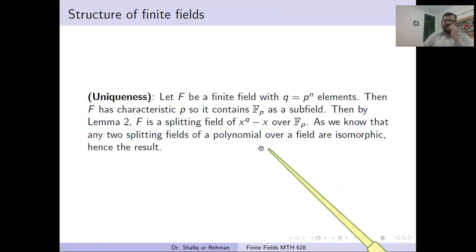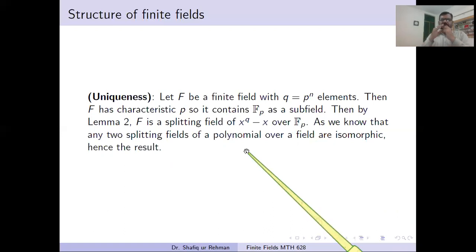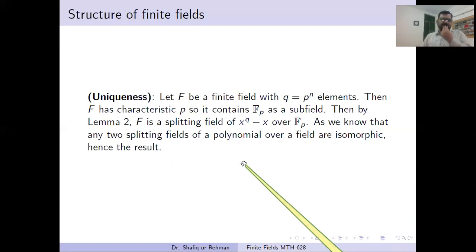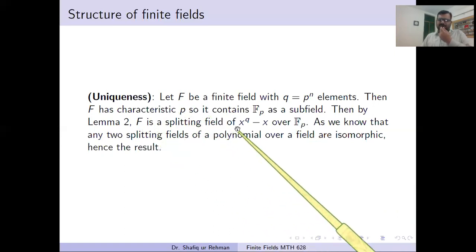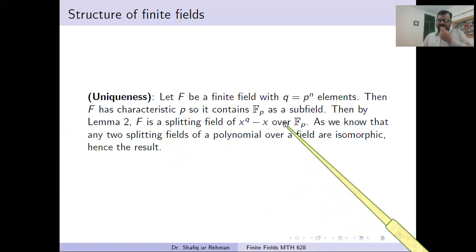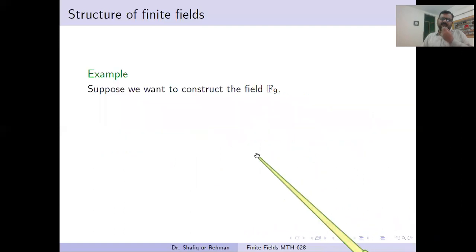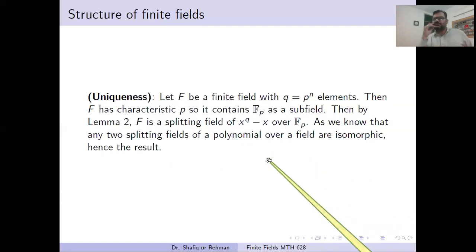And there is a theorem I mentioned at the start of this lesson that a finite field is unique up to isomorphism. So because F is a splitting field of this polynomial over Fp, by this theorem it must be unique. So this proves the uniqueness.